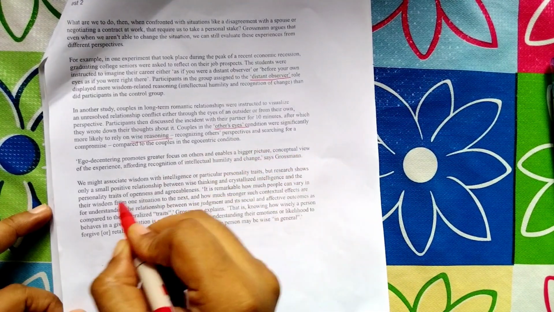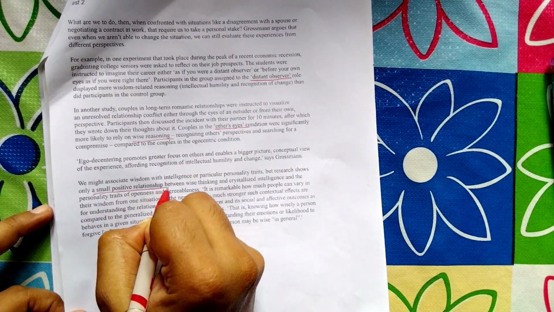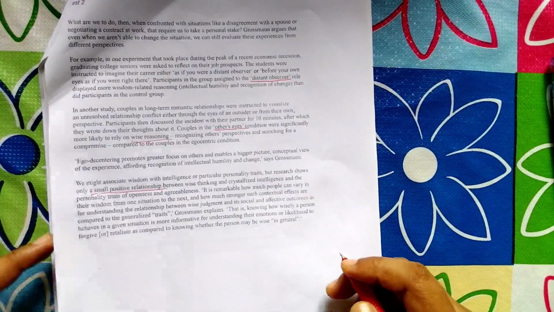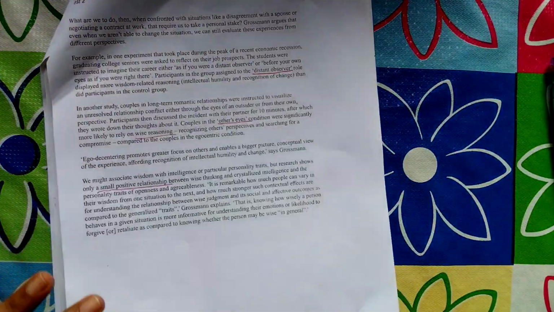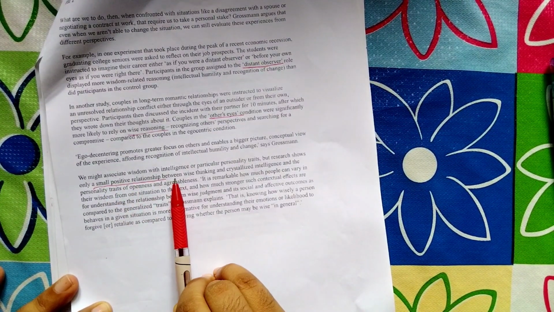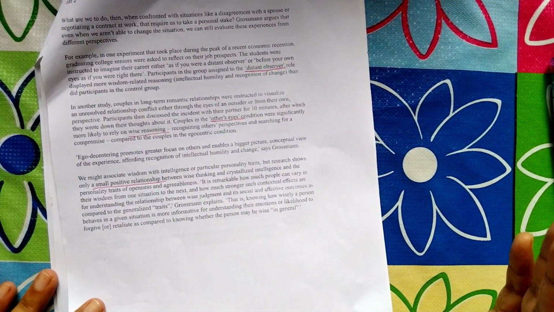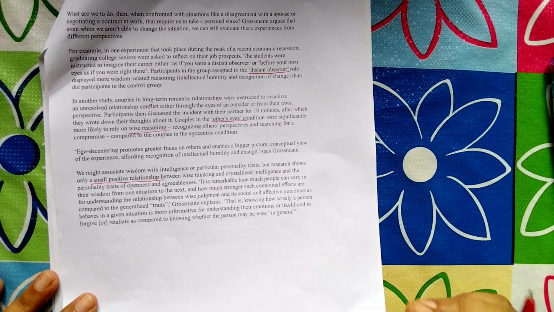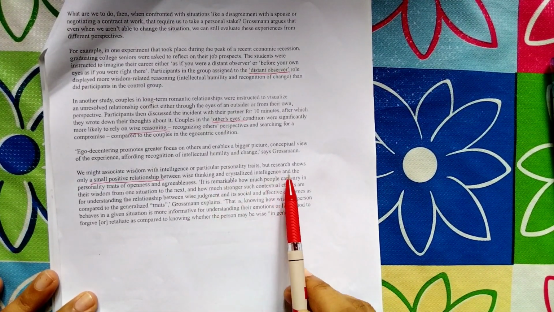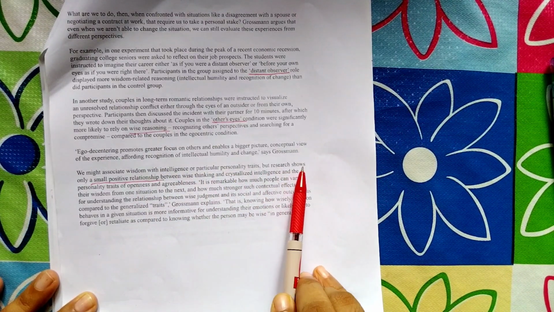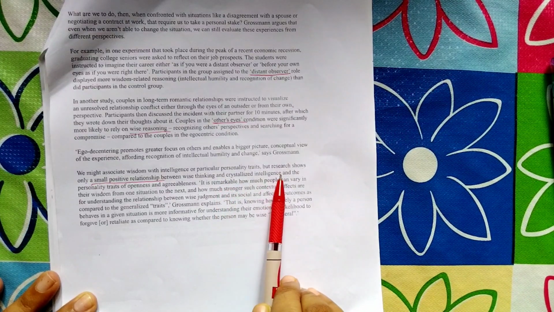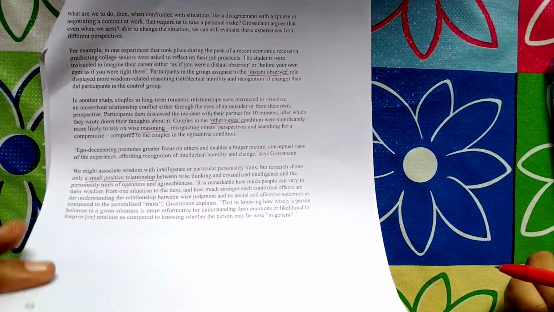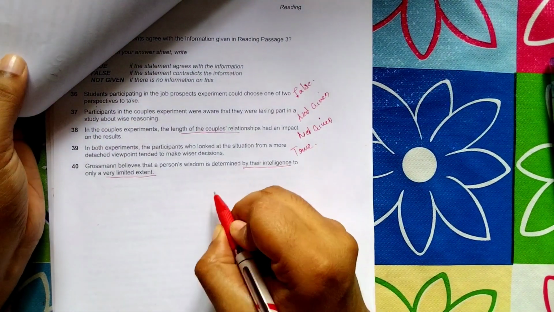There is a small, limited positive relation. In the question they used the words very limited extent, and here they used the words small positive relationship. In true statements they always use synonyms. Small positive relationship means limited extent. So the answer is true again.